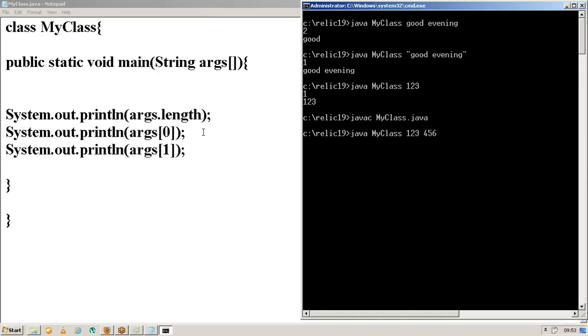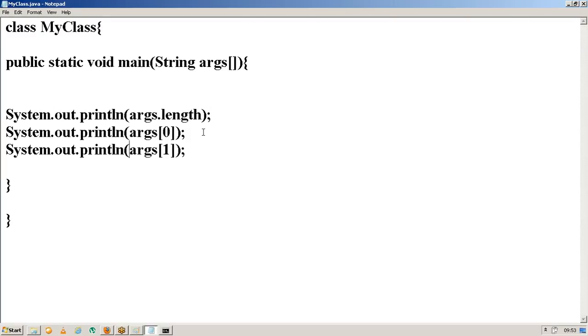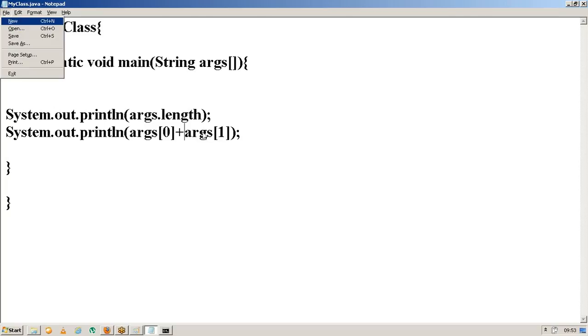Now I am trying to accept two strings here, and I am trying to display both arguments of 0 and arguments of 1. Let me compile the program. Java C space myclass.java. It was compiled successfully. Let me execute the program. I am passing 1, 2, 3, then I am passing 4, 5, 6.